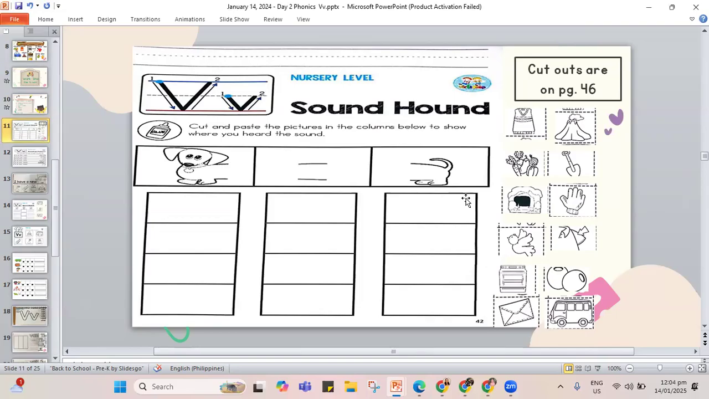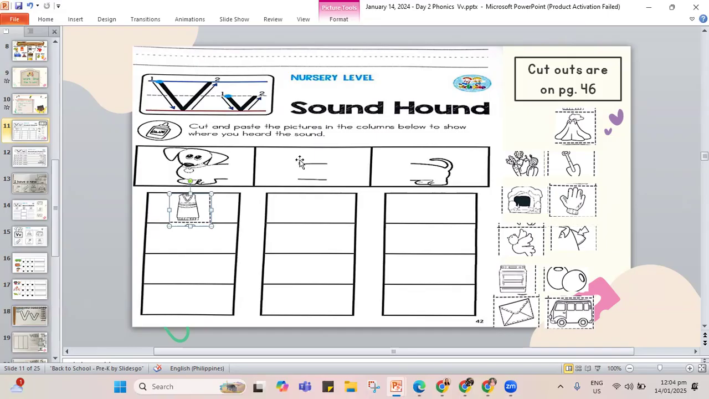Okay, here we have our sound hound work. And I have here beginning, middle, and end columns. I have the first picture, vest. Where can we put vest? Vest has the beginning V sound. So let's put it in the beginning.